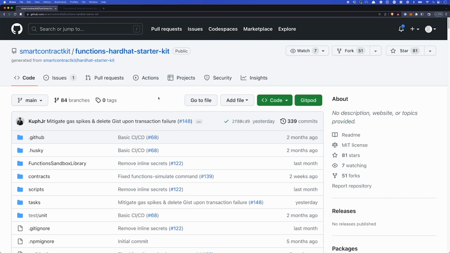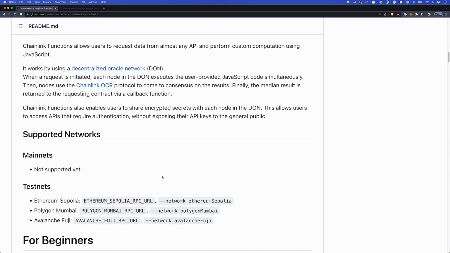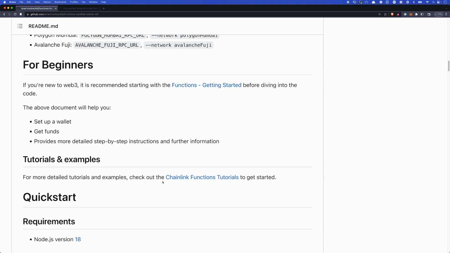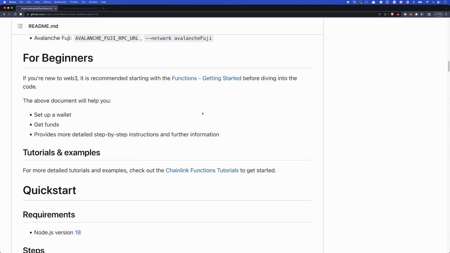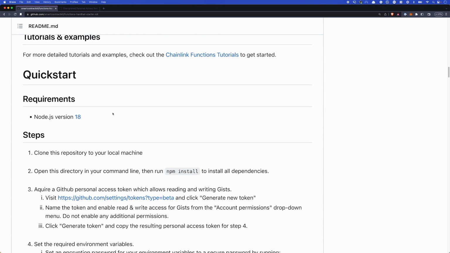All right, so here we have the starter kit. It's on GitHub. Let's take a look at the README and see what we need to do. It walks through an overview explaining functions, lets you know what testnets are currently supported, gets you through setting up your wallet, getting funds, and providing step-by-step instructions in our Getting Started guide if we need that. But we can skip straight to the quick start.